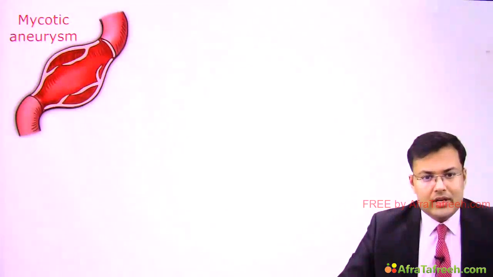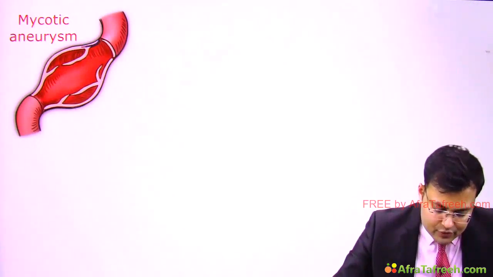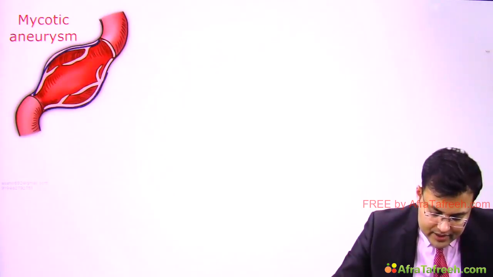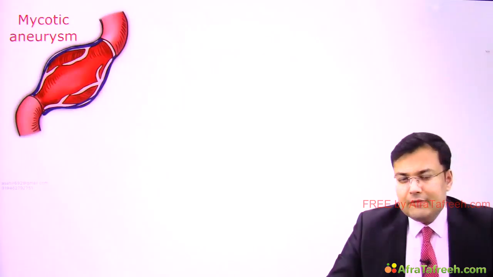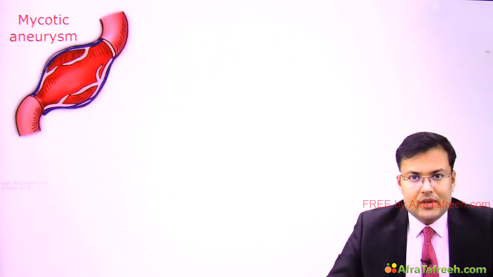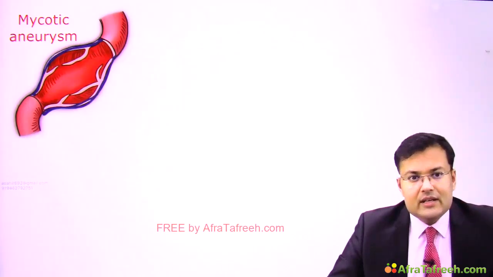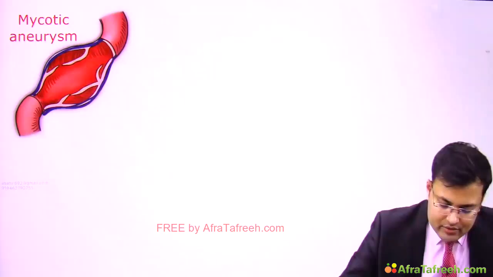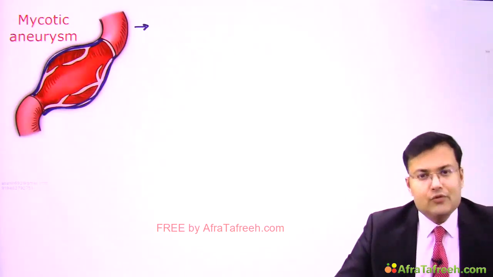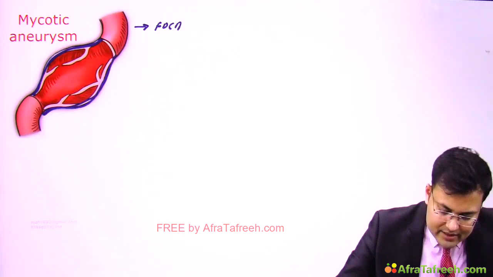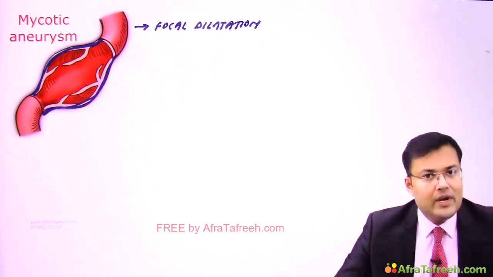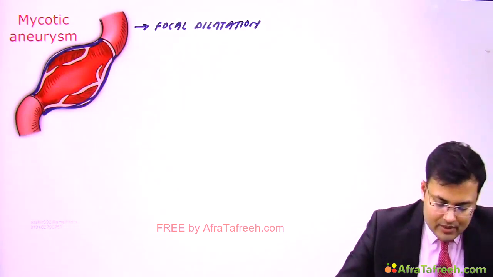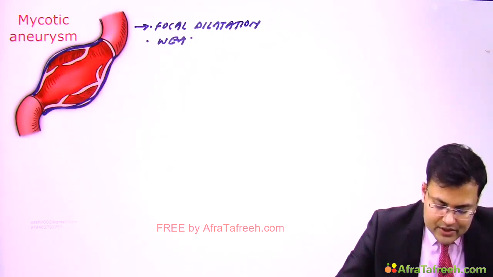Now see what is mycotic aneurysm. In this you can see that there is focal dilatation of artery. Can you see? And what is the site of this focal dilatation? It is occurring at the points in arterial wall which is weakened by infection. So it is not related to fungus, it is related to infection. So what is mycotic aneurysm? In this case, there is focal dilatation of arteries at the points in arterial wall which is weakened by infection.